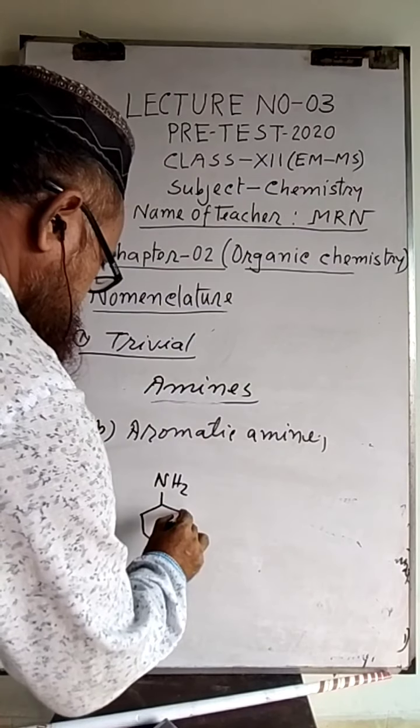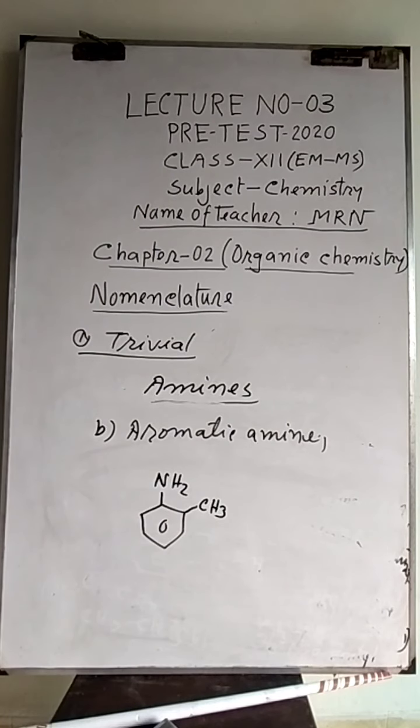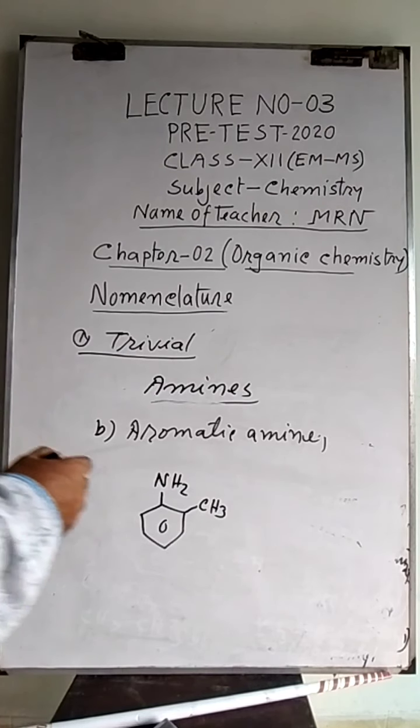if one methyl is given in the ortho position of aniline, then it is called orthotoluidine.